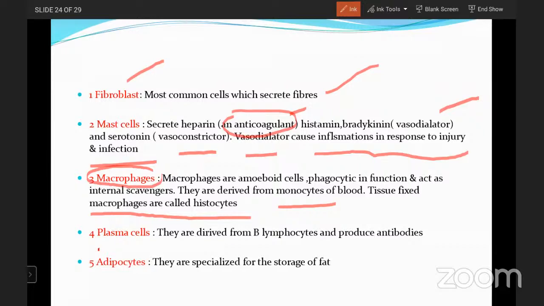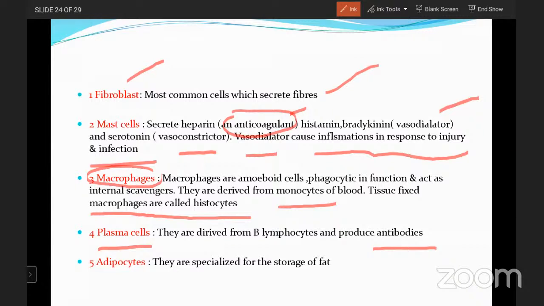The fourth one is the plasma cells. They are derived from the B lymphocytes. The main function of the B lymphocytes is the production of antibodies. For antigens, the antibody production takes place.